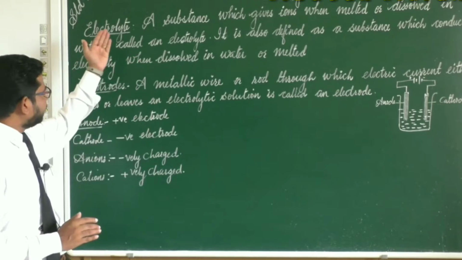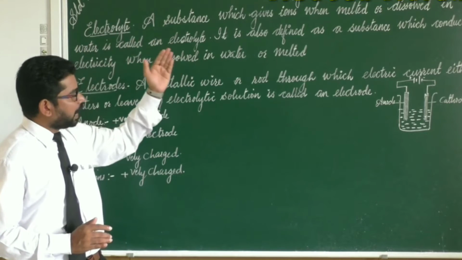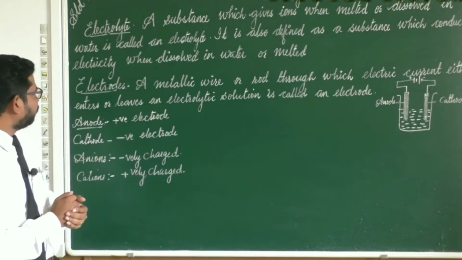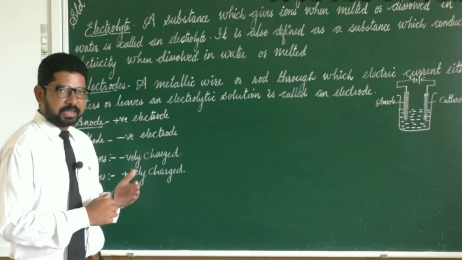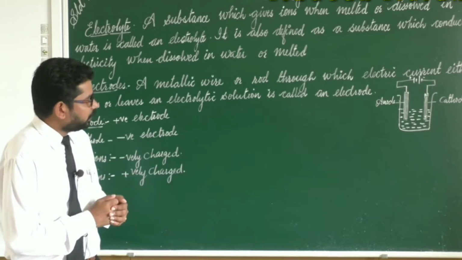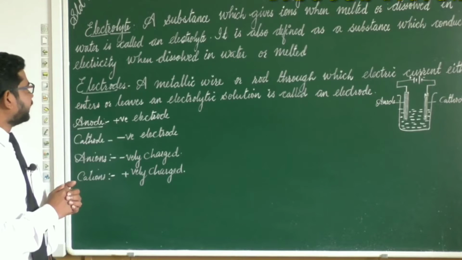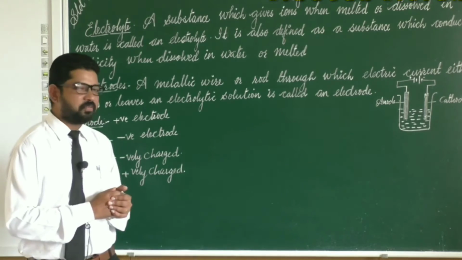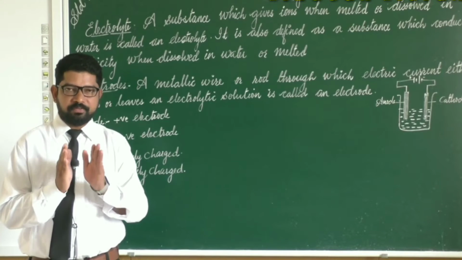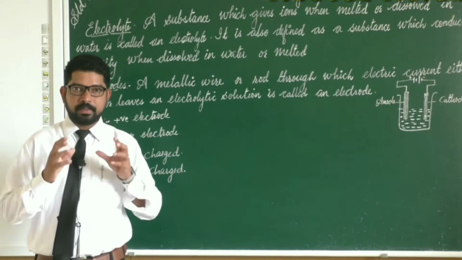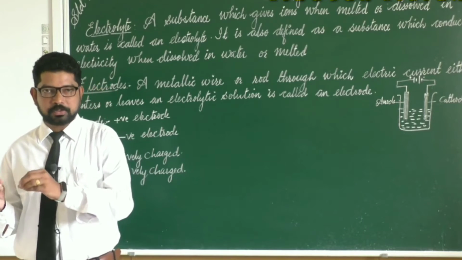It is given here: a substance which gives ions when melted or dissolved in water is called an electrolyte. We can define it in another way too. It is also defined as a substance which conducts electricity when dissolved in water or when melted.